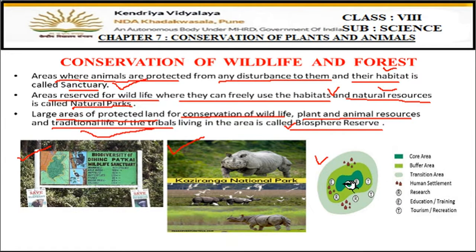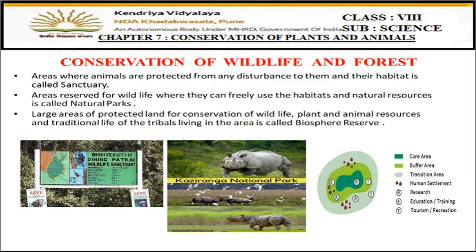You can see this is the core area. Dark green is the core area, which means nobody is allowed to enter this area. Then there is the buffer area, right? Buffer area means visitors can be allowed in this area. And this is the transition area. Here also visitors are allowed. Then human settlement. Here these brown color dots show that humans are living here. Human settlements are in these areas, right?